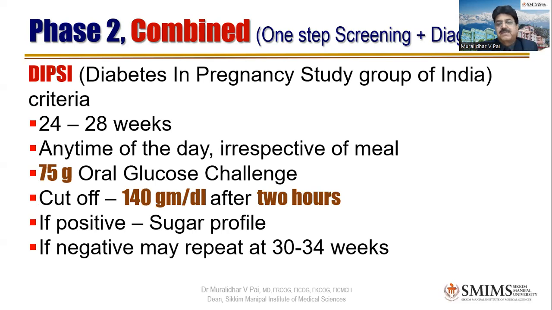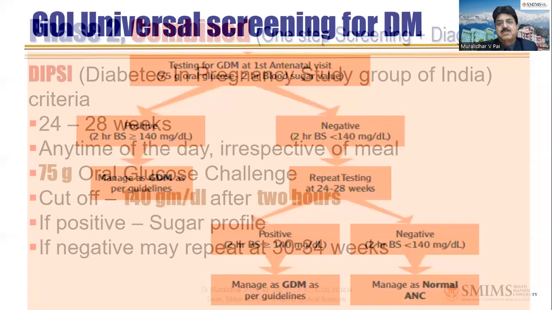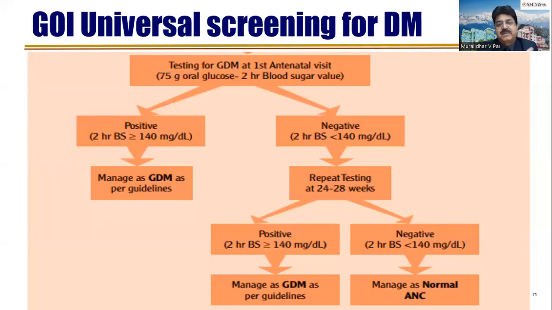Correct. Very good. So if it is negative, you are supposed to repeat at 30 to 34 weeks, 30 weeks, as you correctly said earlier. We have to do a sugar profile. That's why she was referred to Manipal. This is the Government of India criteria, which is very obvious and clear to all of us.